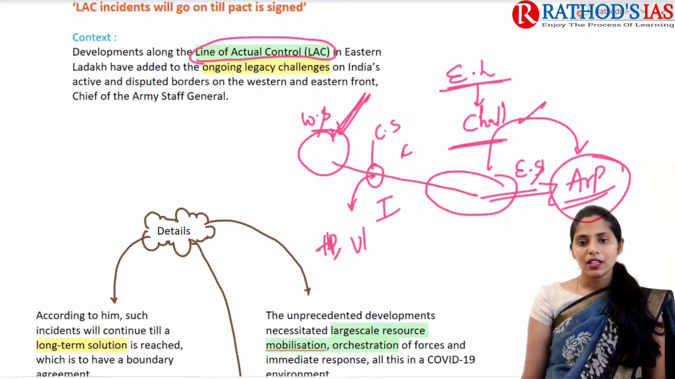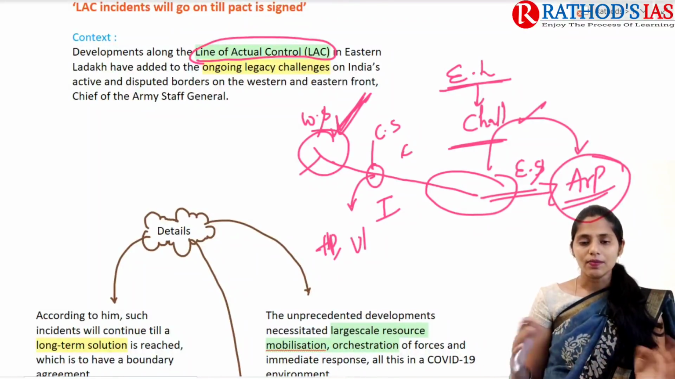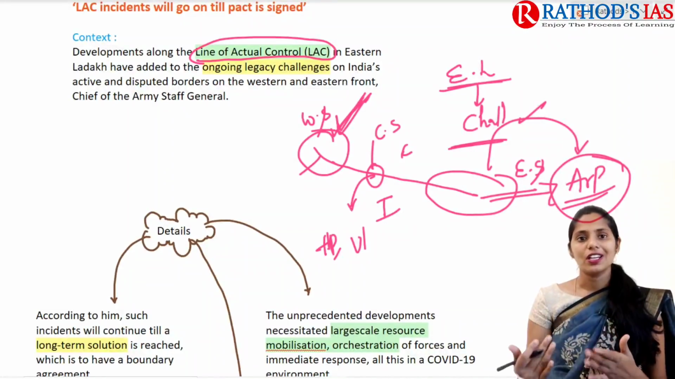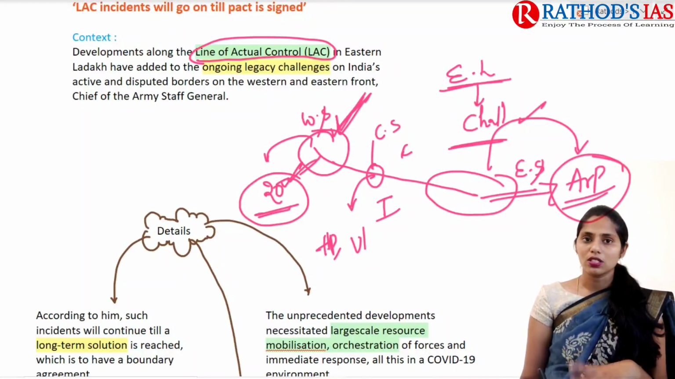So what happened recently is that when we go for developmental projects or infrastructure projects in this Western sector, for example the DBO road, etc., because of this it led to confrontation between India and China. That also led to the Galwan Valley incident. In this Galwan Valley incident, about 20 soldiers lost their lives. So this is about the context.